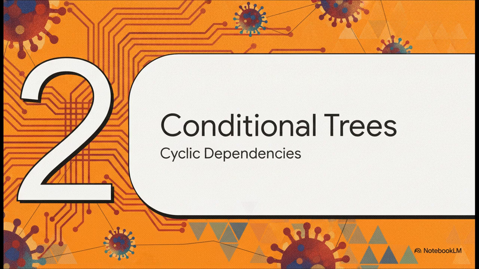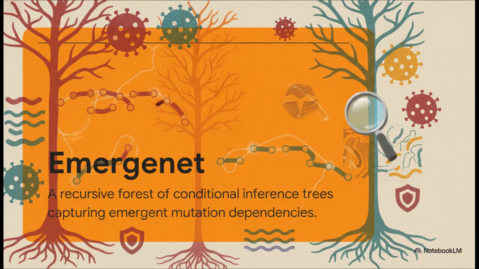Moving right along, let's peel back the layers and look at the elegant mathematical architecture that actually makes this algorithm tick. We define Emergenet strictly as an interdependent collection of local predictors. Now, traditional models often assume standard a priori phylogeny or constant mutation rates, but as we know, those often fail spectacularly in real-world virology because of reassortment and selective sweeps. Emergenet instead operates as a recursive forest of conditional inference trees. So in practice, it estimates the conditional residue distribution at each index of a viral sequence by looking at the specific residues residing at other indices.